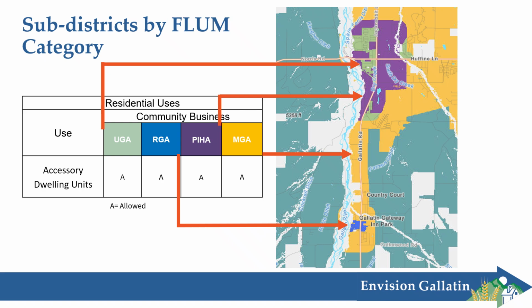It also might be helpful for you to open up the future land use map that's on envisiongallatin.com and the planning website and have that open as you're going through the model codes, so you can see what it might look like or where these different standards might apply based off of the future land use map categories.